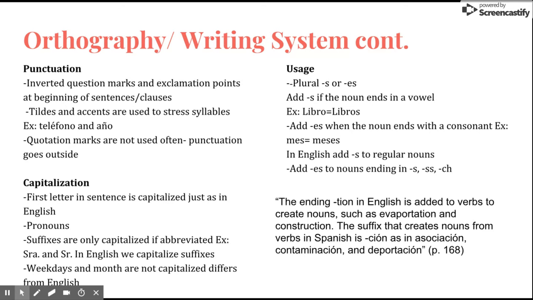The suffix tion is used in English to make verbs a noun. For example, evaporating would be evaporation. In Spanish, the suffix used to make nouns is ción. For example, contaminante, which is contaminating in English, would be contaminación, which is the Spanish noun.